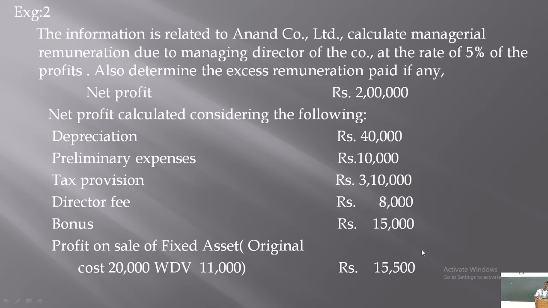What is the capital profit out of this profit? Capital profit is calculated on the basis of sale price and original cost. The difference between sale price and original cost is considered as capital profit, and the remaining profit is considered as revenue profit. So, capital profit is sale minus original cost, revenue profit is original cost minus written down value.